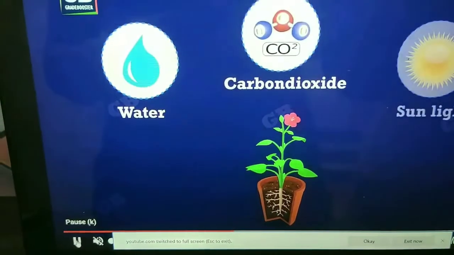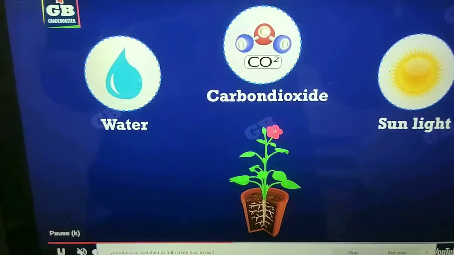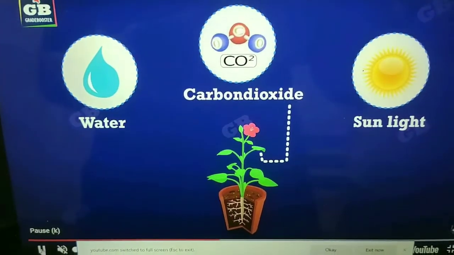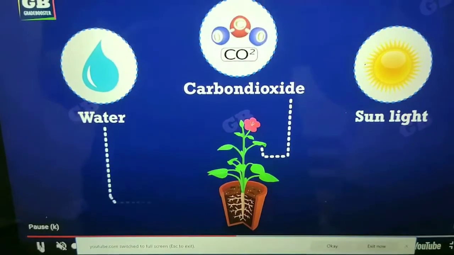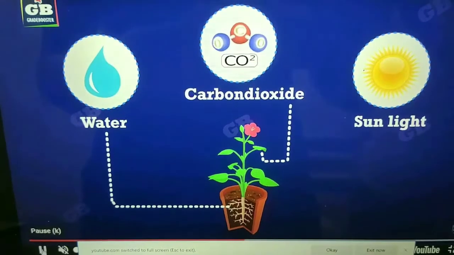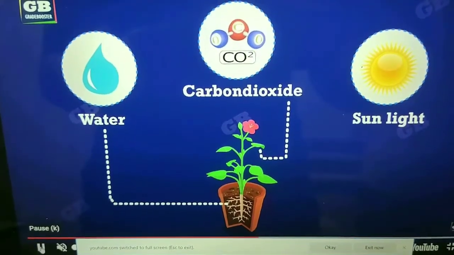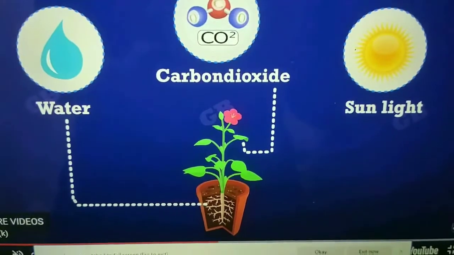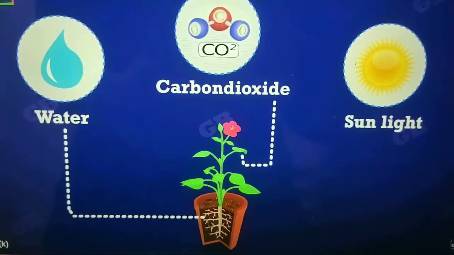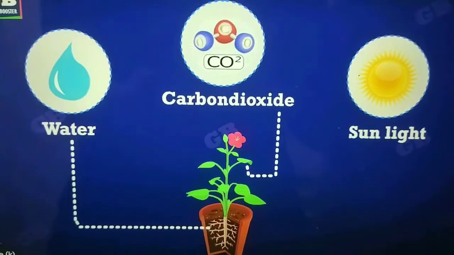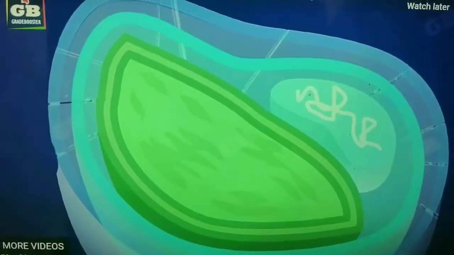Now, the plant takes carbon dioxide from the air through stomata present on the leaf surface. Water it absorbs from the soil through its roots. Chlorophyll present in the leaf traps the sunlight. Let us now see what actually happens during the process of photosynthesis.